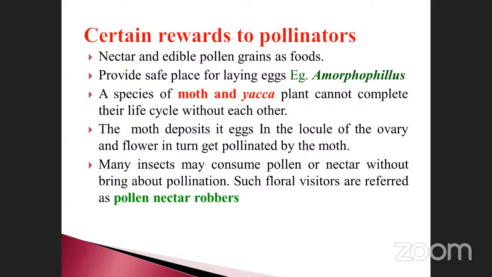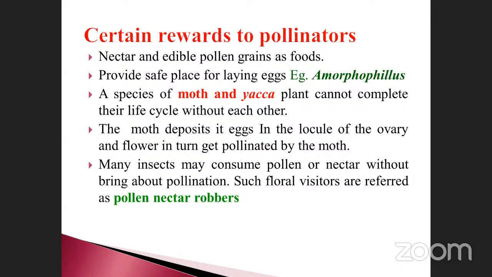See, during the bud condition, what happened? The particular insect lays its eggs inside the flowers. After the pollination, it is present inside, and after that the fruit formation takes place. When you open it, there are small insects also present in it. Doesn't matter. Provide safe place for laying eggs. Example, Amorphophallus. Note it down.